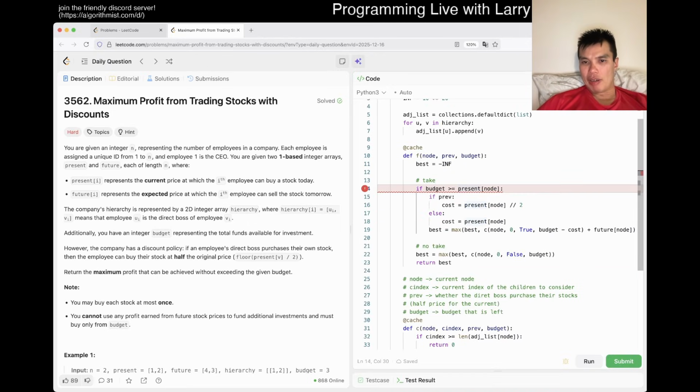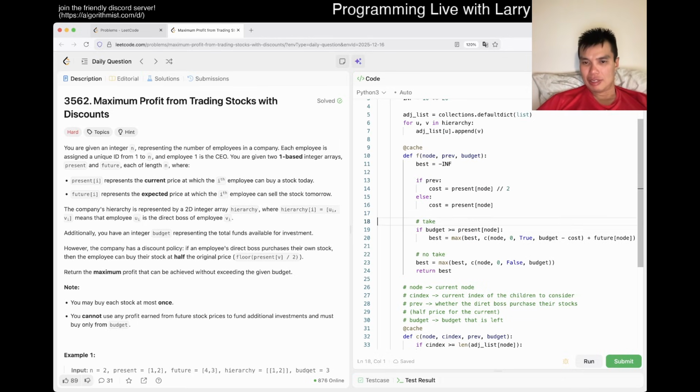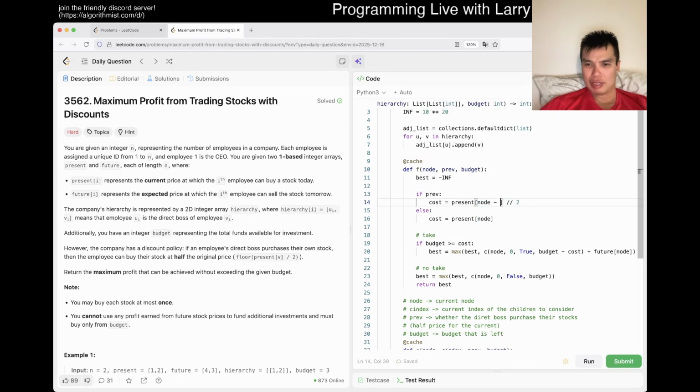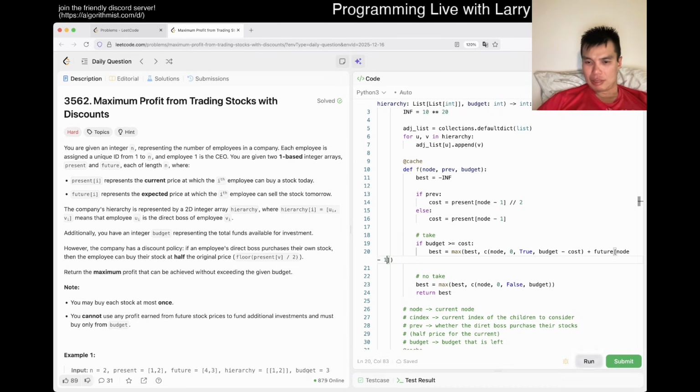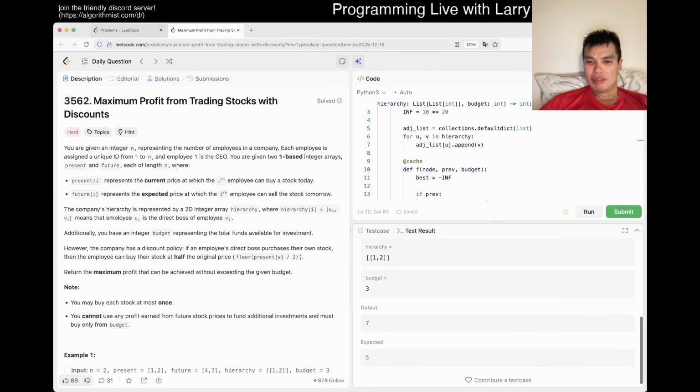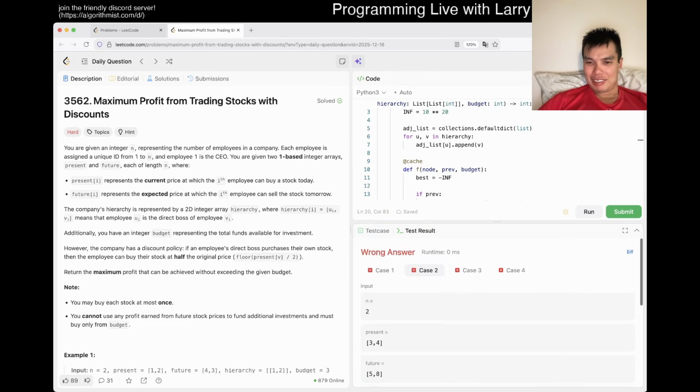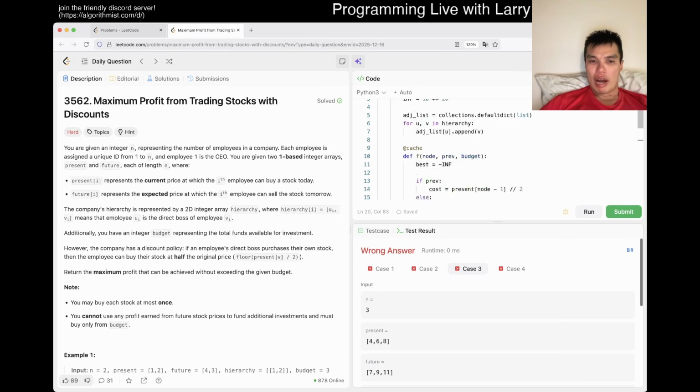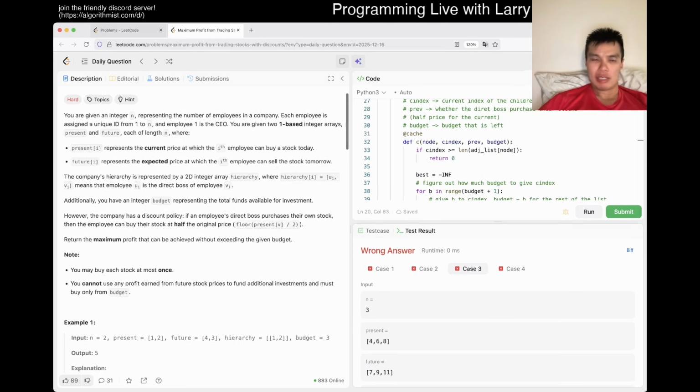Also, this is wrong, by the way, right? So I guess it's a good thing we caught it anyway. Because if it's half off, the cost is, this is why it's easy to do, so then something like this, but then this is actually minus 1, right? This is one indexed. The future as well. Just run it, and there you go. Wrong answer. Did I misunderstand? Oh no, this is not the profit. That's why.